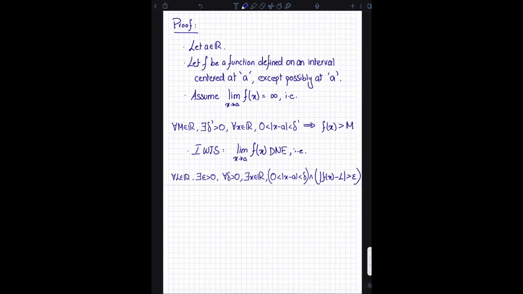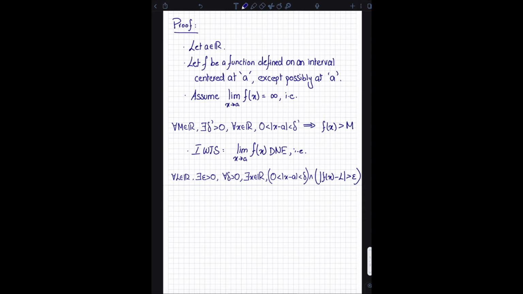Okay, so some of you might be wondering where this is coming from. If you know the rigorous definition for a limit as x approaches a of f of x to exist, this is basically just a negation of that. If a limit exists, then the rigorous definition says that there exists a real number L such that for every epsilon greater than 0, there exists a delta greater than 0 such that for every x in the real numbers, if 0 is less than the absolute value of x minus a, which is less than delta, then the absolute value of f of x minus L is less than or equal to epsilon. So this is basically just a negation of that.